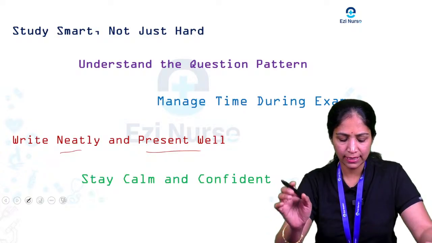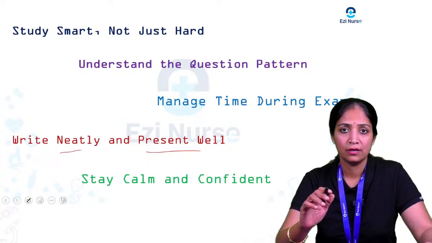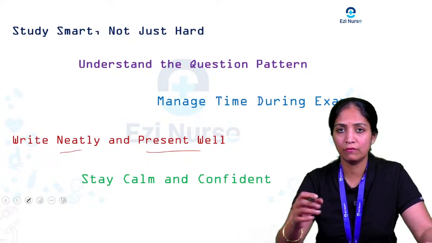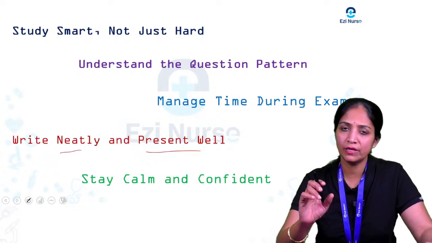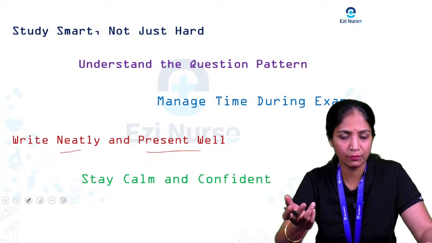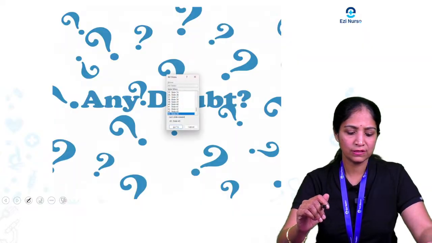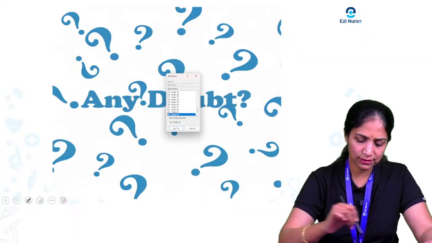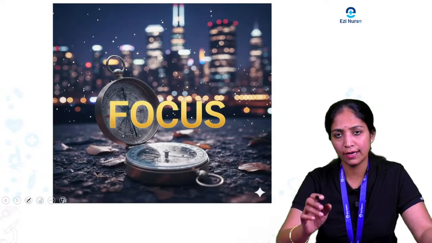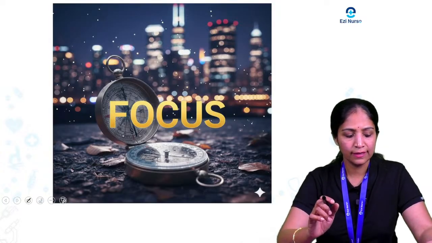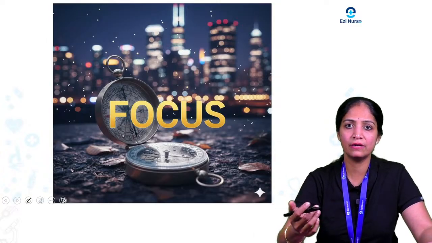Next one is stay calm and confident. In the exam hall, if you are too anxious, your concentration will not be there, whether about what type of question they are asking or what you are going to write. Maintain your calmness and be confident about what you write, and present it neatly. So these are the main exam tips. The main thing is focus: concentrate on the particular question they have asked and write the proper answer. Read properly for the exam.